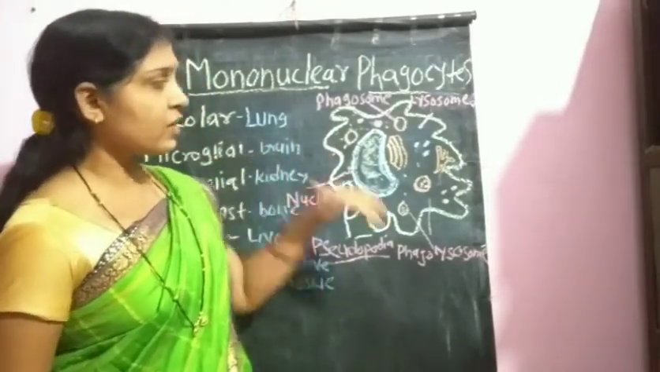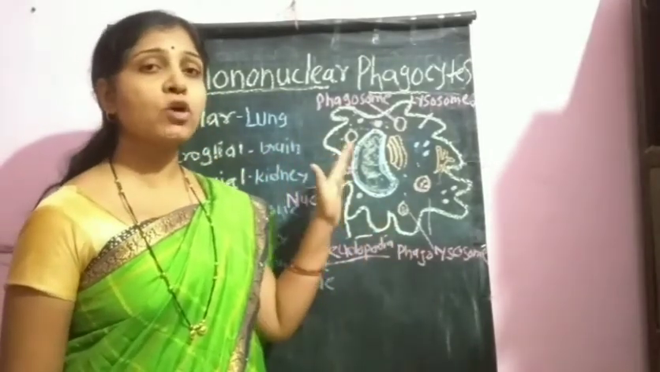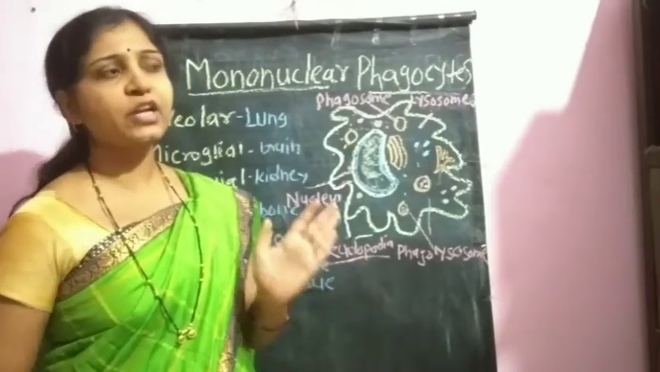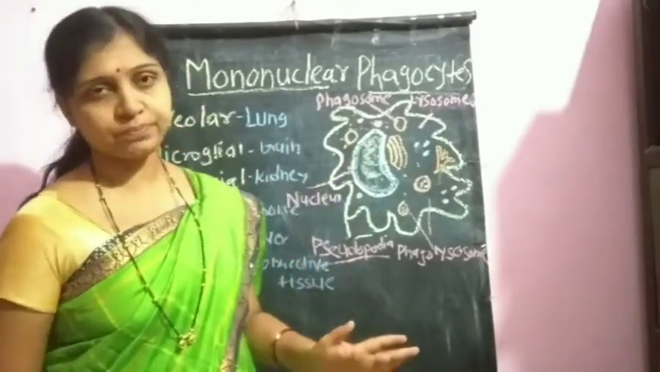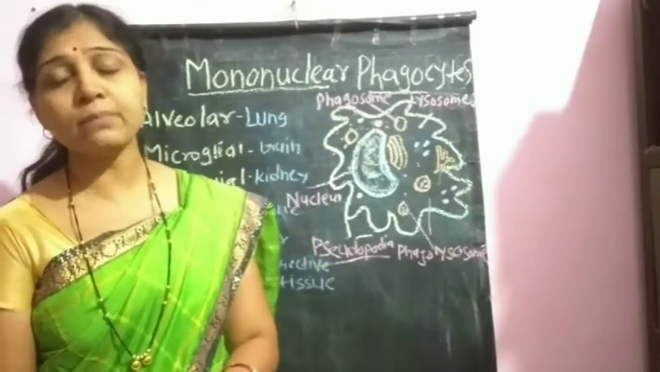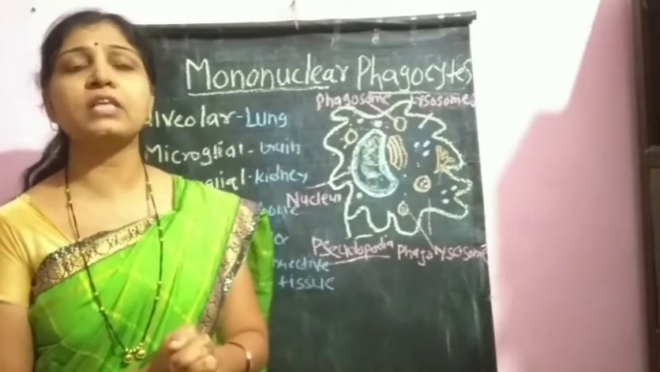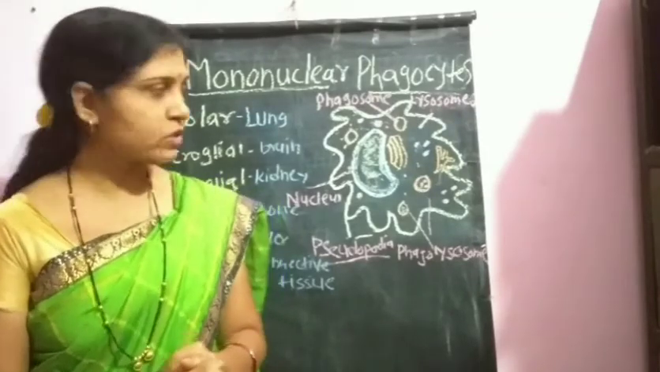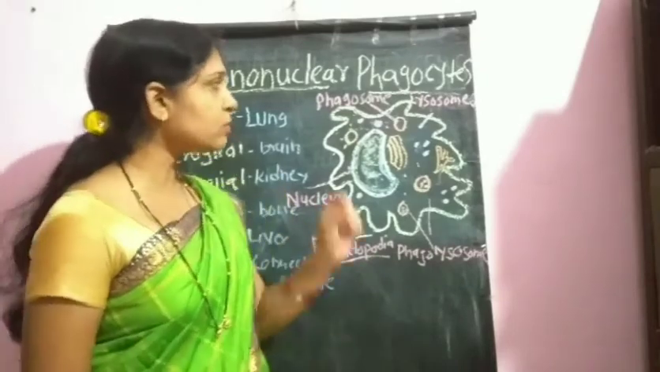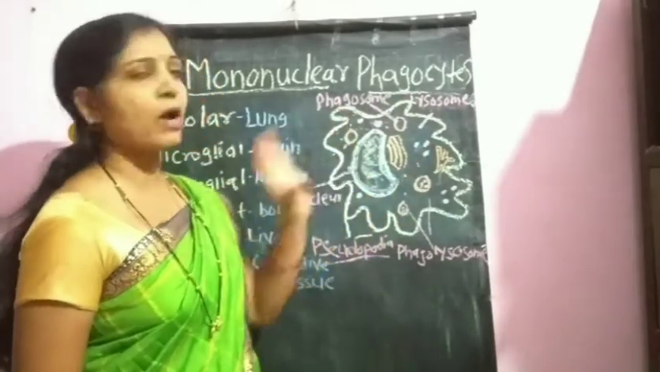Because they are responsible for such antigen processing, they also act as antigen presenting cells. On the surface of these mononuclear phagocytes, there is the presence of class 2 MHC molecules. Now, firstly we are discussing the structure of these monocytes or macrophage cells.